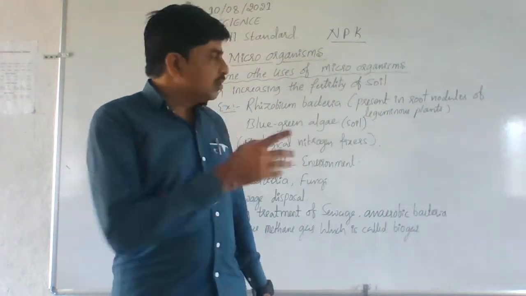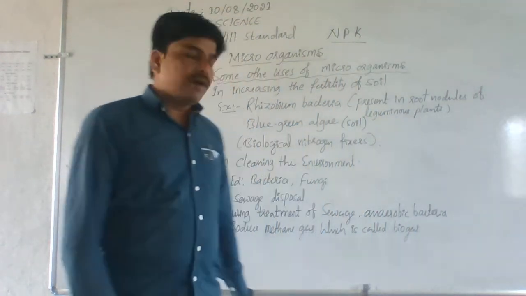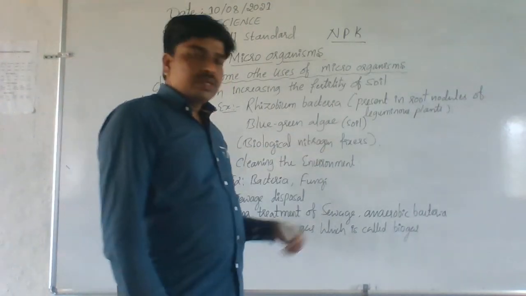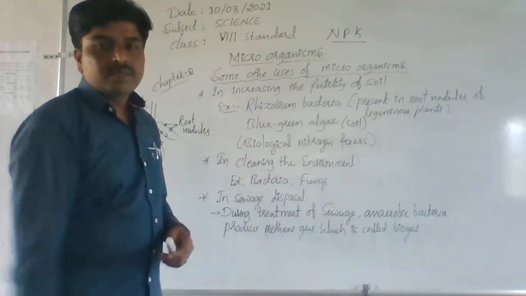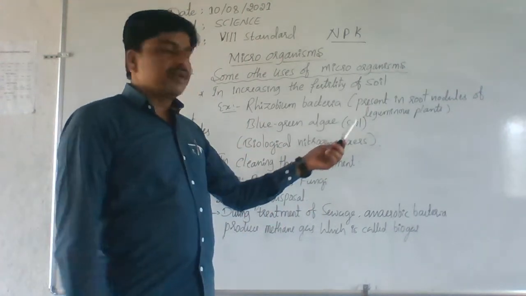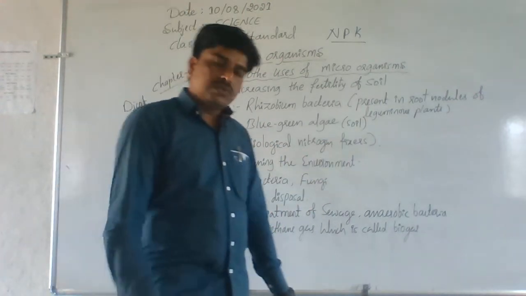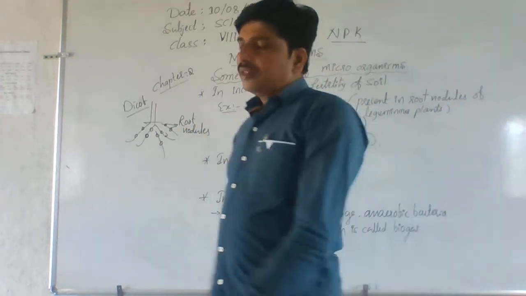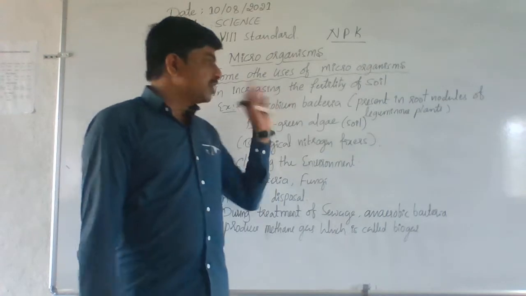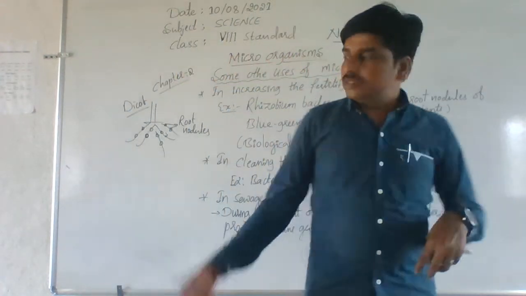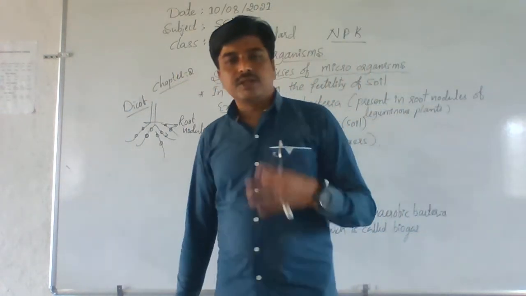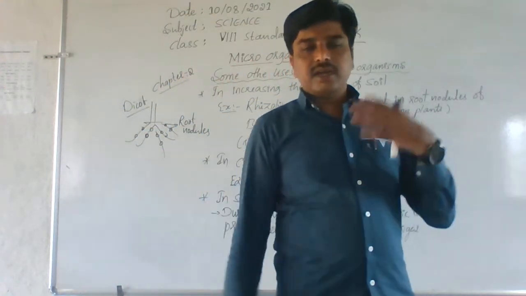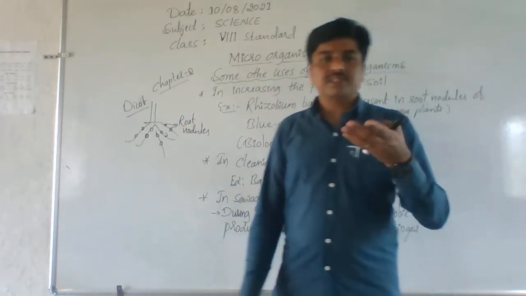Not only Rhizobium bacteria, another one is the blue-green algae, which is commonly present in soil. Understand? This blue-green algae is a kind of bacteria that also performs the same function as Rhizobium bacteria. Even this blue-green algae absorbs atmospheric nitrogen, converts it into nitrates and fixes it into the soil.